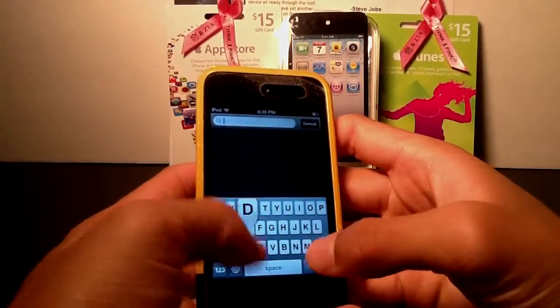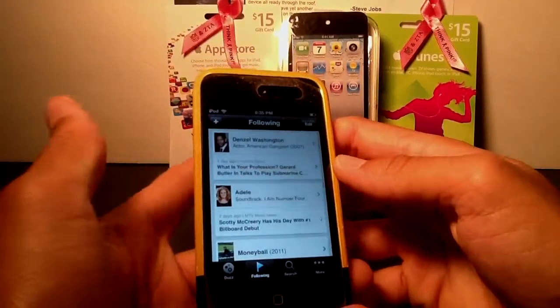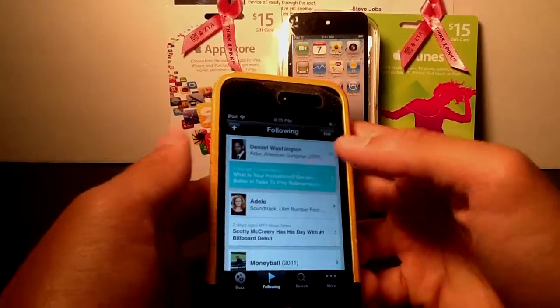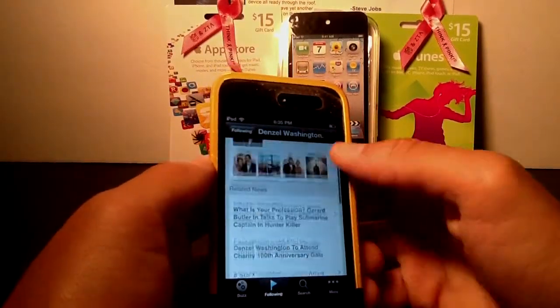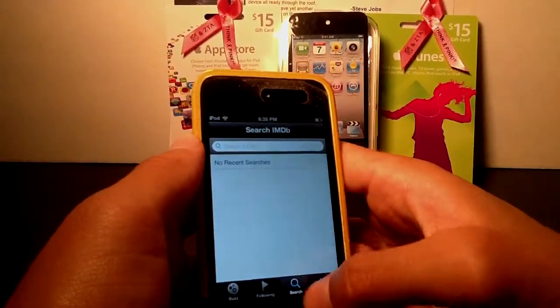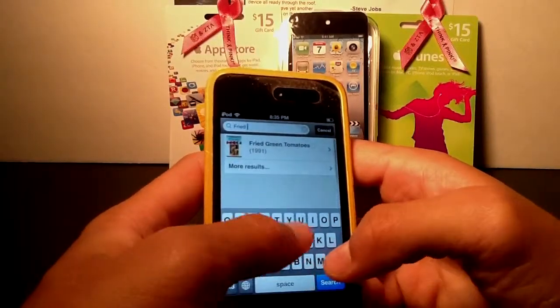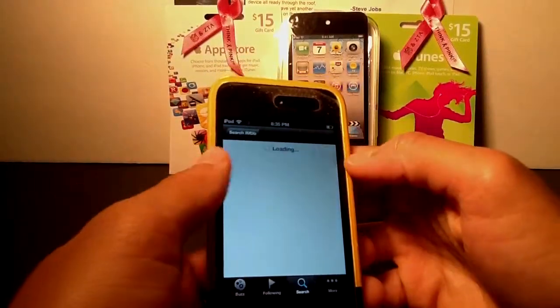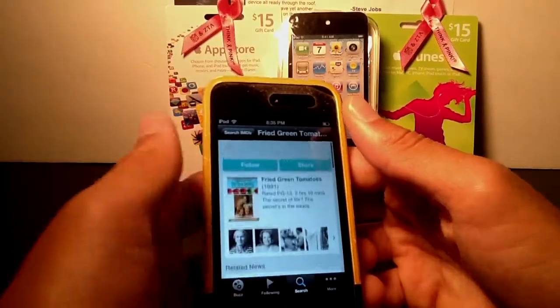Let's say I wanted to maybe search for Denzel Washington. He'll pop up right there. Now I'm following him. I can just click on him right here. All the news will be presented to you right there. All of his biography and news about him will be right there. So that's very cool. If I wanted to search something right here, I may just simply search maybe a movie. Fried. Alrighty, this pops up right there for me. I may search whatever I want, actors, actresses, athletes, anything, singers, all that stuff right there.